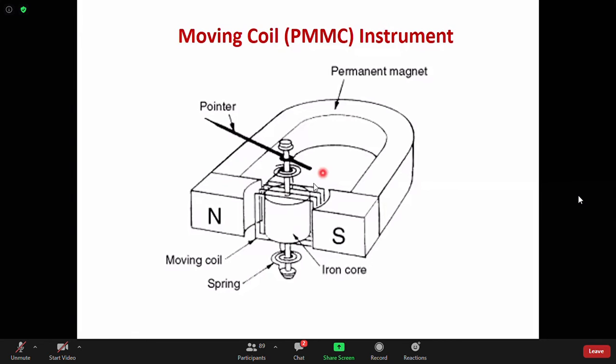When the coil rotates, the spring will also have some torsional torque, and therefore it will oppose that, and at equilibrium your deflecting torque and spring torque balance, and the pointer becomes stationary. And the calibration procedure, that job is to graduate the scale in such a way that the pointer becomes stationary at the proper position. That is the purpose of calibration.